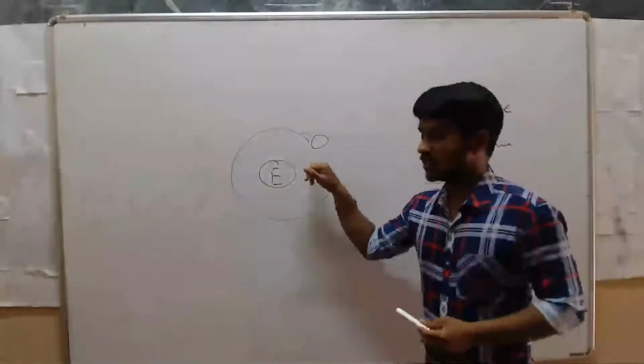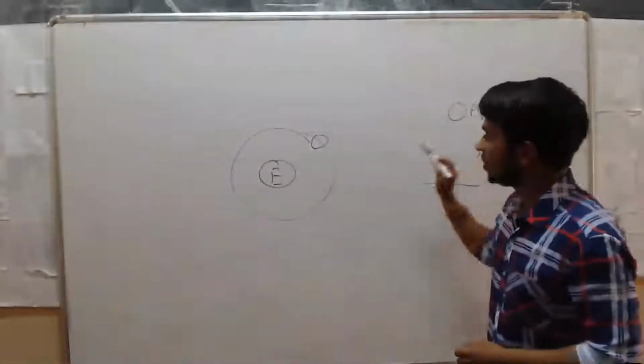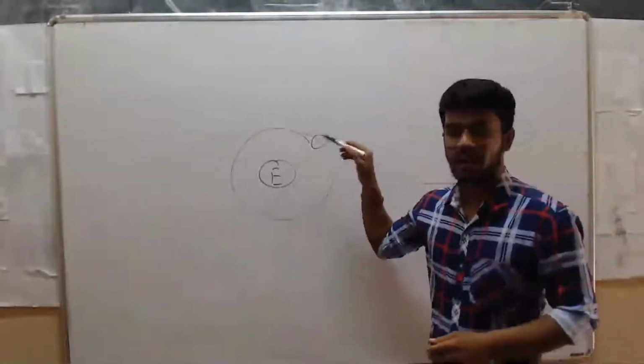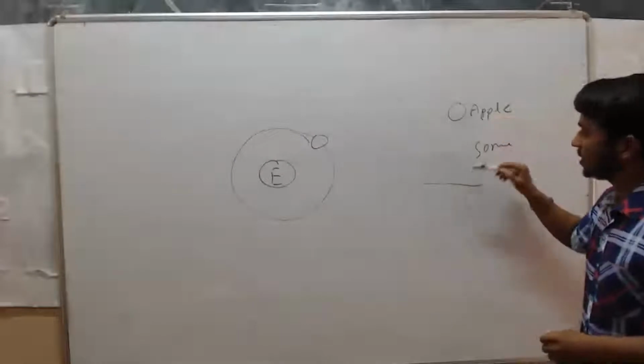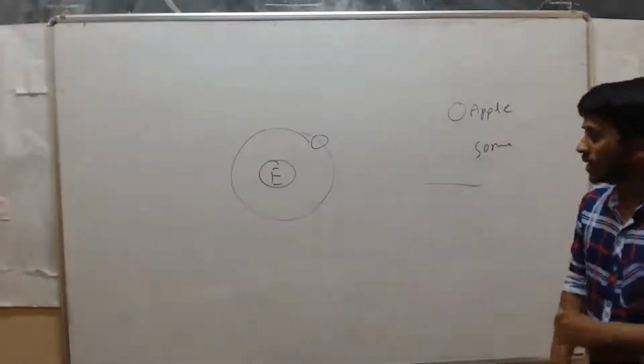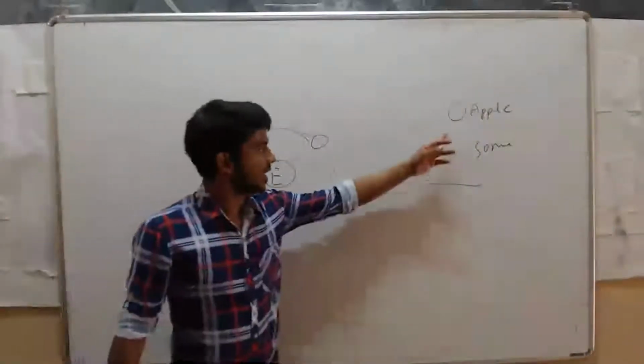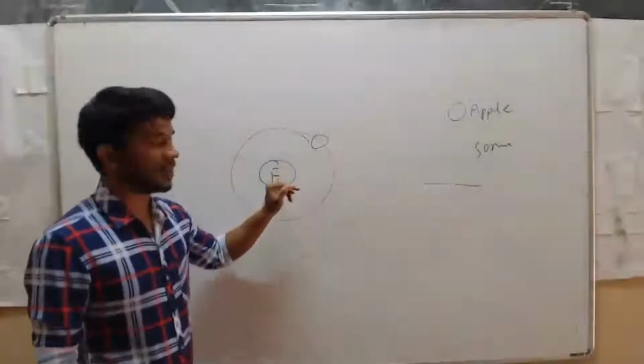Here also the moon is revolving around the earth. So he said that the same force exists between earth and moon and between apple and earth. The same force.